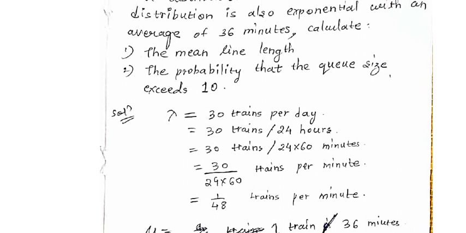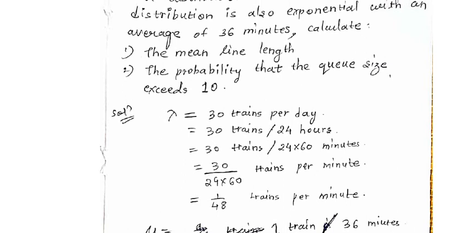If you see in the formula list, you will observe that E of M is the sixth characteristic, which is equal to rho square divided by 1 minus rho.